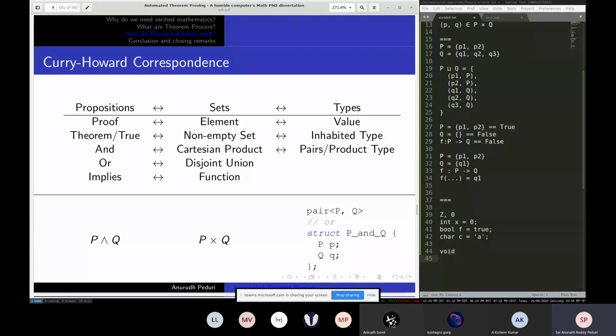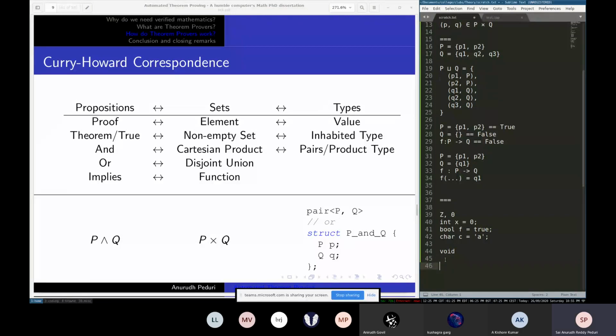Remember, when you want to produce a proof for this, you want to produce an element of this. So it's a pair of elements, small p in P and small q in Q, which is precisely what we're capturing in this.